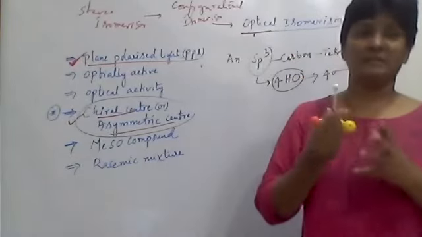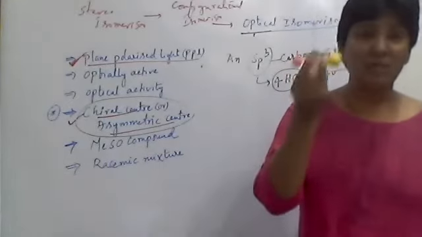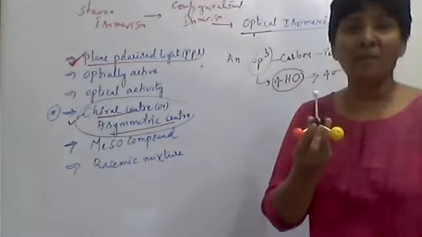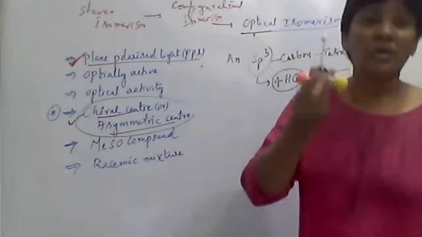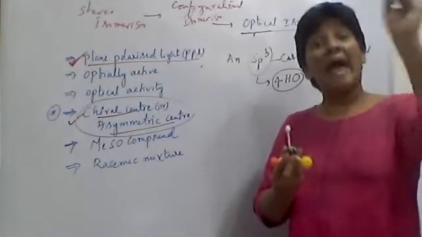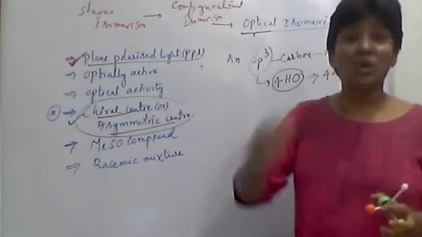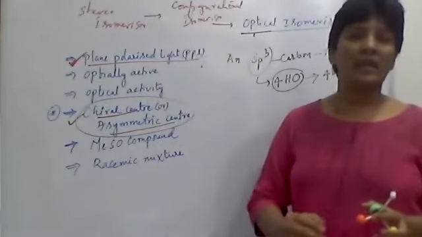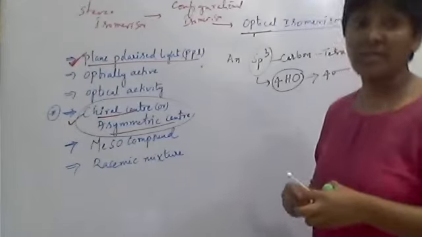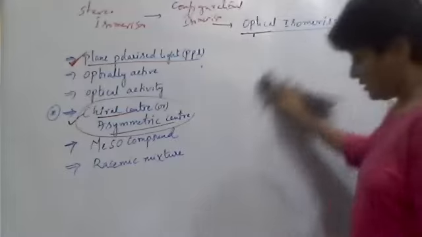So what is this effect? The chiral molecule itself is called optically active. So wherever you see a carbon with four different groups, it is not only a chiral carbon, chiral molecule, asymmetric molecule, it is optically active also. Why? Because it has activity towards light. So we'll see what this chiral molecule does to the plane polarized light. Let's see what is going to happen.